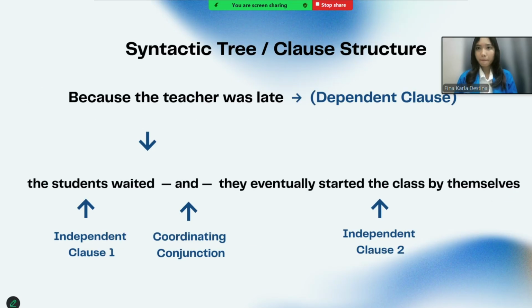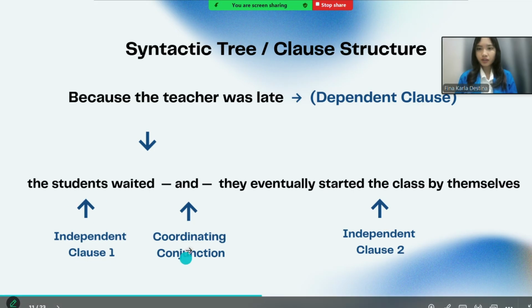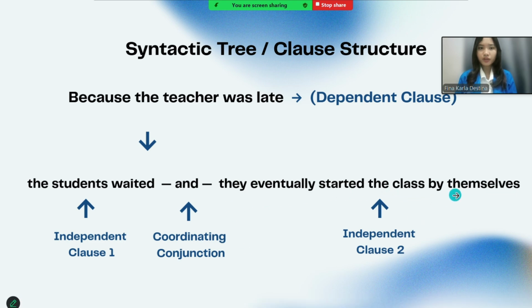And then here is the syntactic tree of the clause structure. Because the teacher was late is the dependent clause. Then here are: the students waited and they eventually started the class by themselves. The students waited is independent clause 1, and is the coordinating conjunction. They eventually started the class by themselves is independent clause 2.